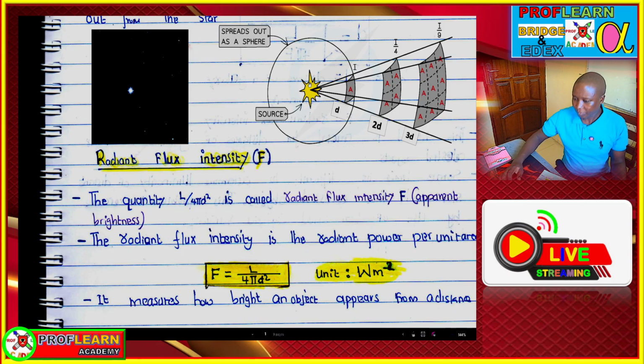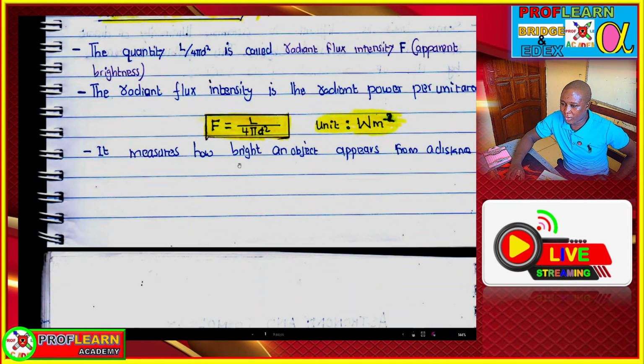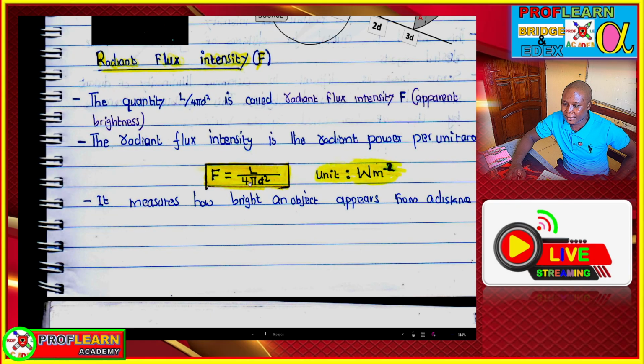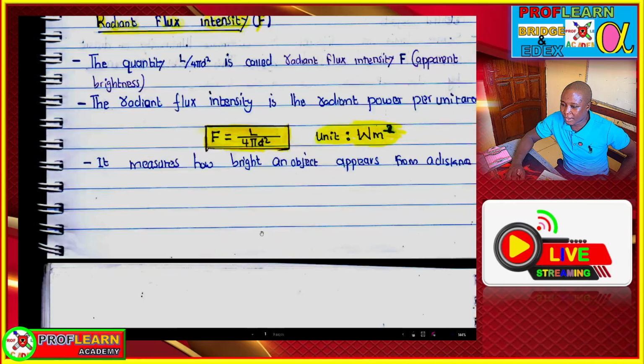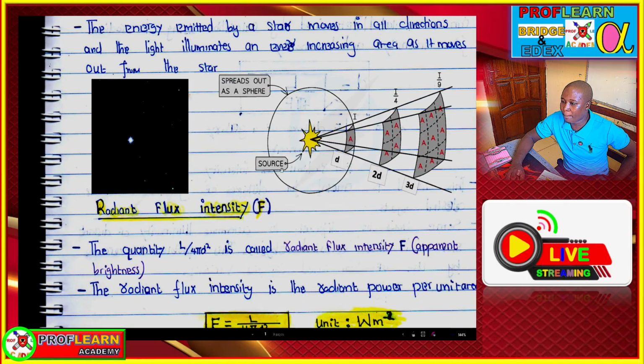The formula implies the surface area of the star, and this d,